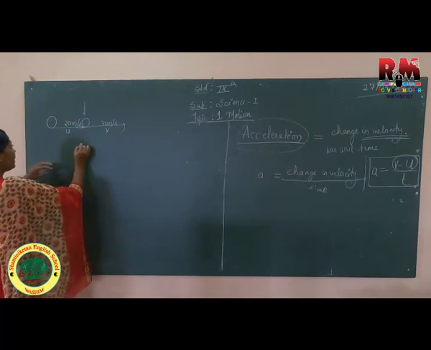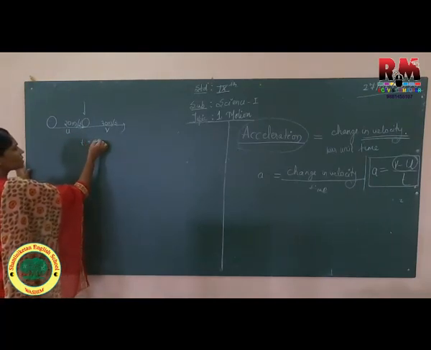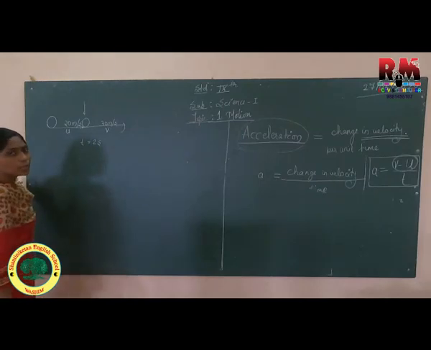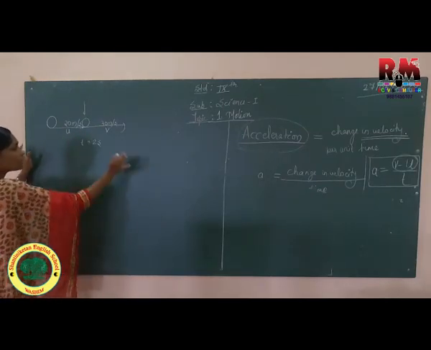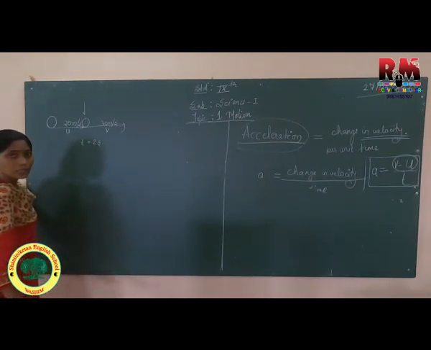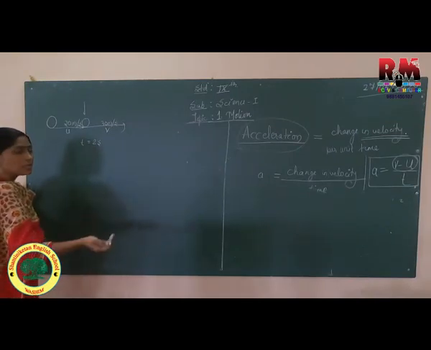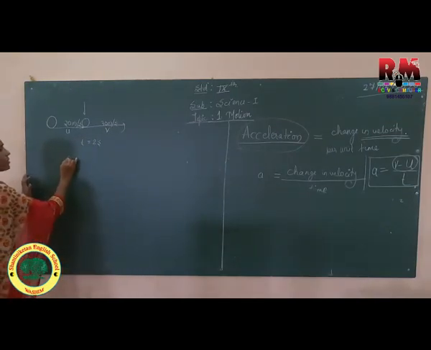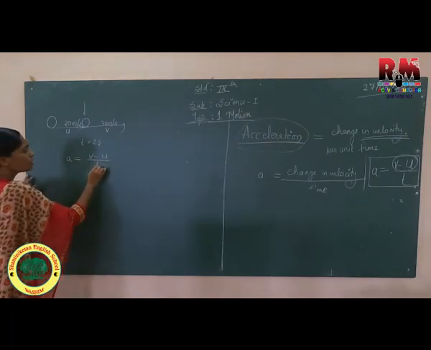In a given time, suppose the total time is 2 seconds. In the first second it is 20 meter per second, and in the next second it changes its velocity from 20 meter per second to 30 meter per second. So there is a change in velocity. What is acceleration? It is v minus u upon t.